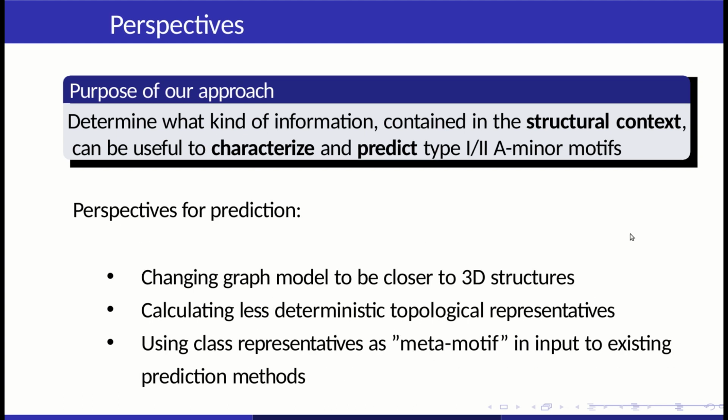Perspectives for prediction: to try to have better results, we could change our graph model to be closer to 3D structures, for example, or maybe calculate less deterministic topological representatives in order to find more true positives. And from a larger point of view, we could see our class representatives as meta-motifs, so bigger motifs that may be used as supplementary input to existing prediction methods, for example.